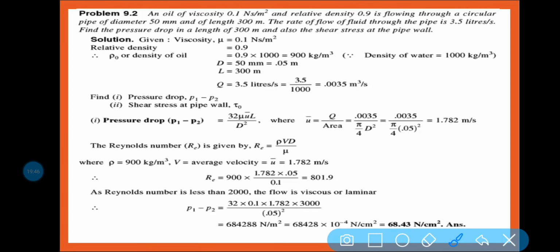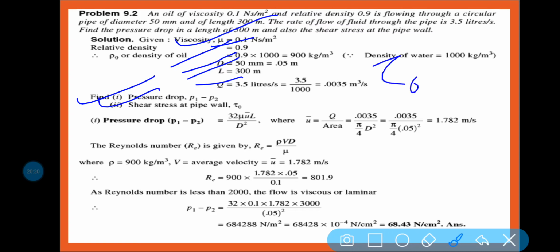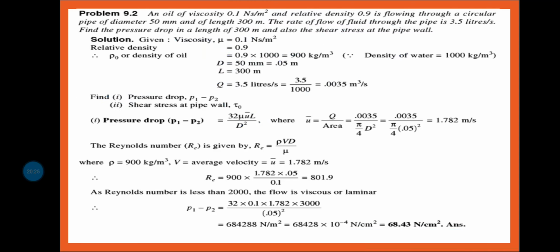First of all, the procedure is what? You need to put all the values which are given. So viscosity is given, 0.1 Newton second per meter square. Relative density is given, you can easily find out the density of the oil, so 900 kg per meter cube. Diameter given, length given, discharge given. What you need to find out? We have to find out the pressure drop, P1 minus P2, and the shear stress at the pipe wall, that means tau naught. So if it is your pipe, then in this pipe wall what is the shear stress, that we need to find out.